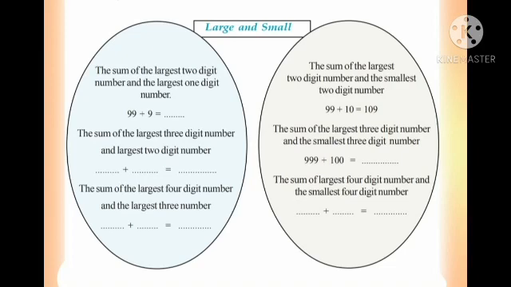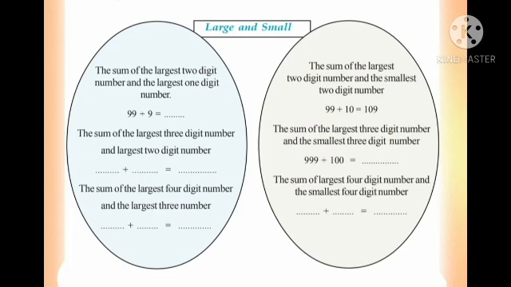And the second part, the sum of the largest 2-digit number and the smallest 2-digit number. It is given there, 99 plus 10, it is 109. Second one, the sum of the largest 3-digit number and the smallest 3-digit number.